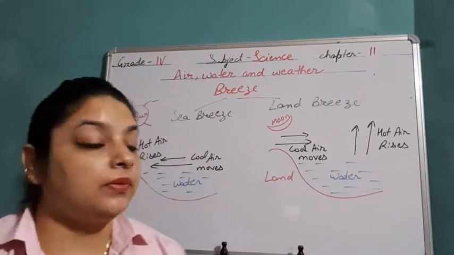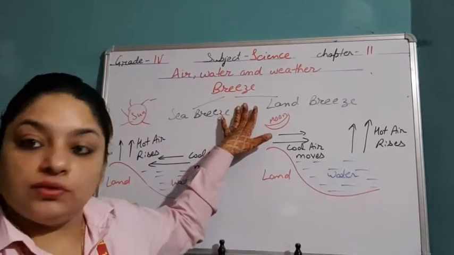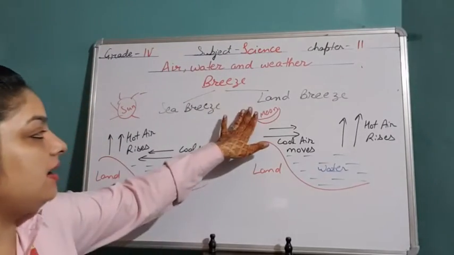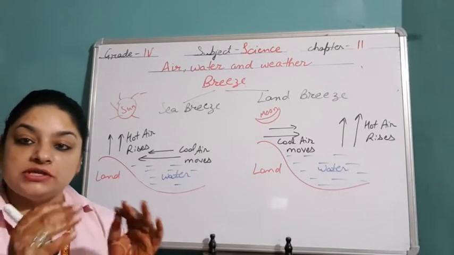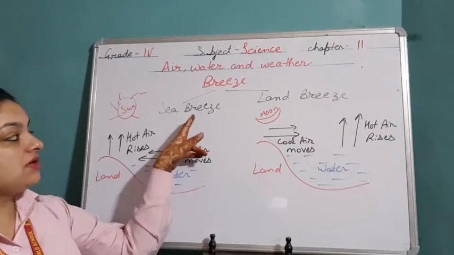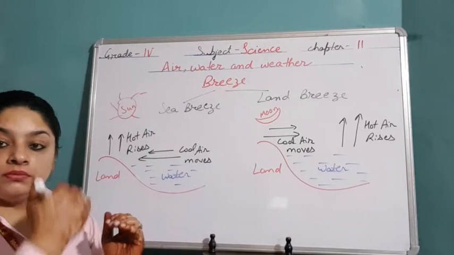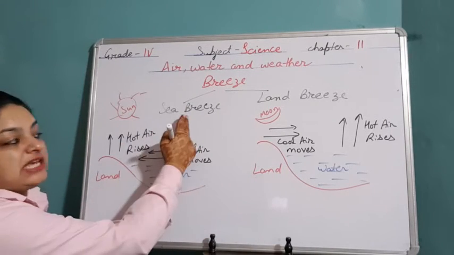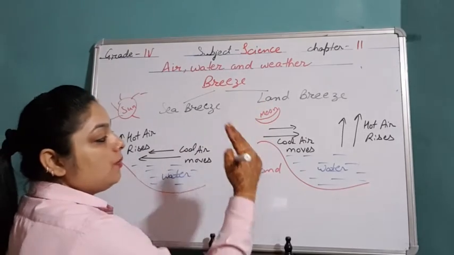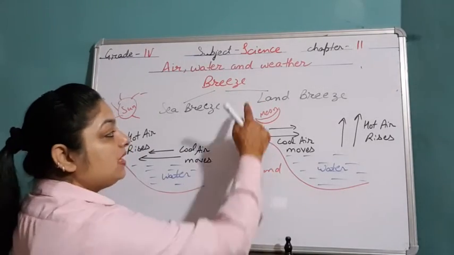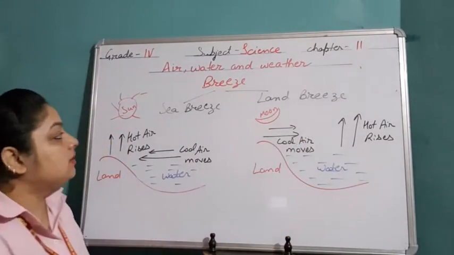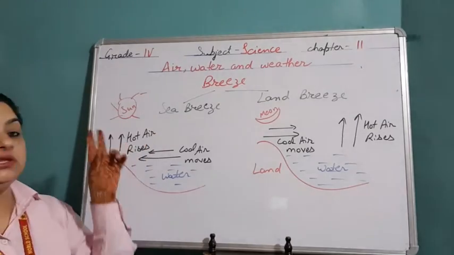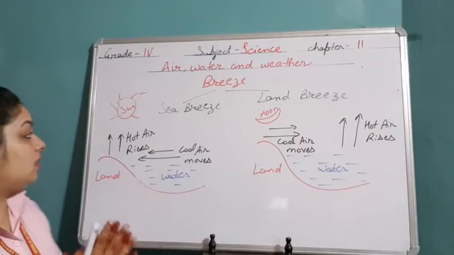Next is breeze. There are two types of breeze, sea breeze and land breeze. Always remember in a very simple way. When the breeze moves from sea to land, we call it sea breeze, and land breeze is when it moves from land to sea. Sea breeze always happens during the daytime. Now see how it happens.